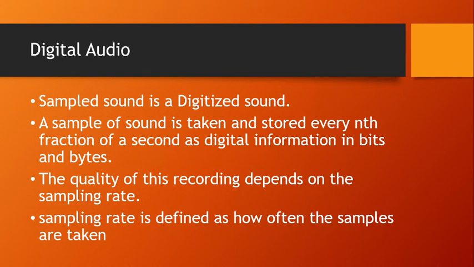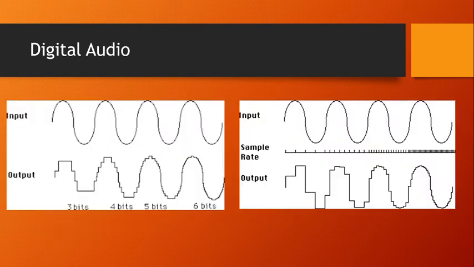A sample of sound is taken and stored every nth fraction of a second as digital information in bits and bytes. To understand this, let us look at the picture. Here in the picture you have this analog wave transmission in the form of audio, and the digital representation of such analog waves.